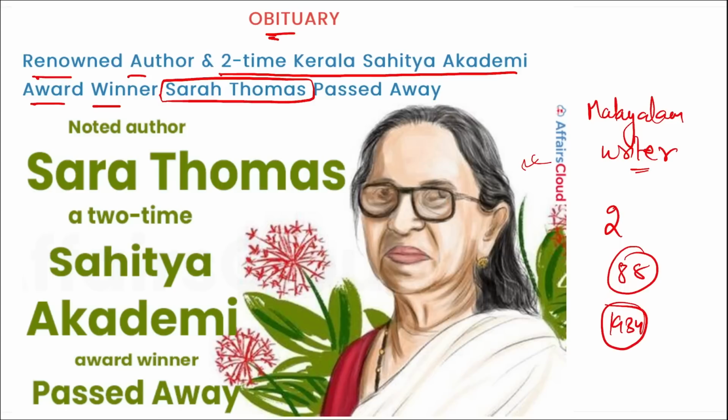Alright, and remember, Sarah Thomas has written more than 17 novels and over 100 short stories. Correct? Next, and remember, she received this Kerala Sahitya Akademi Award in 1979, the first one, and the second one in 2010.